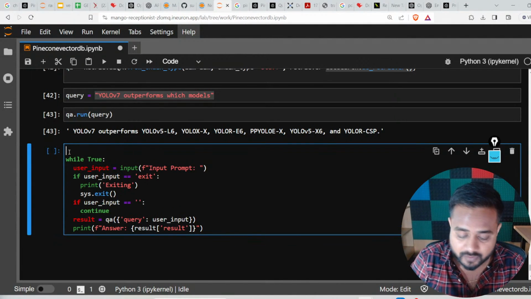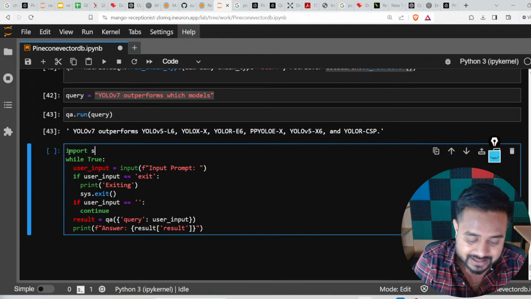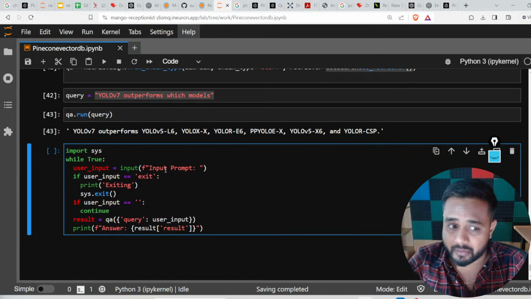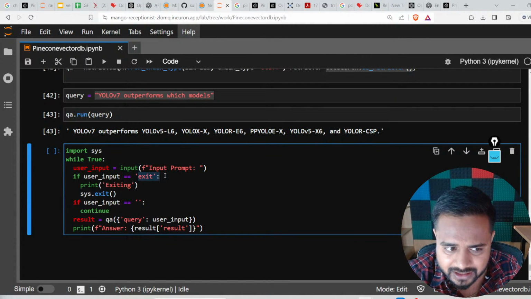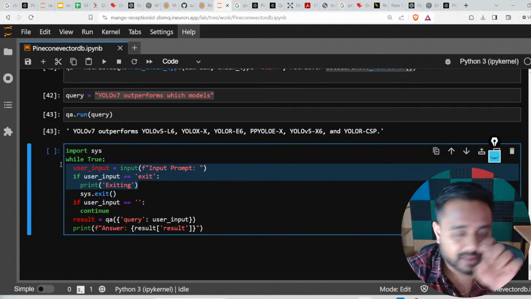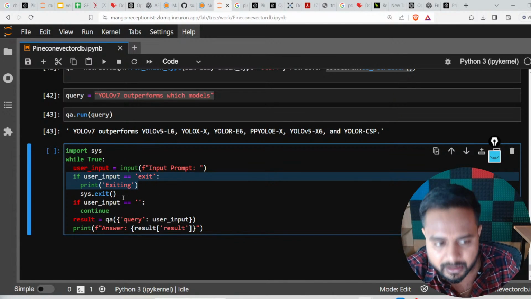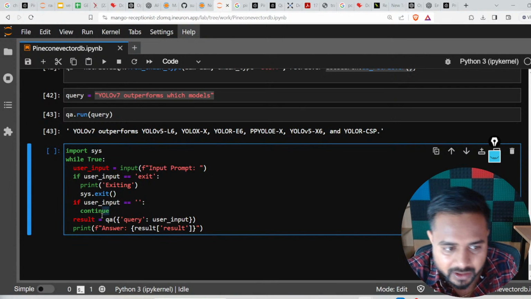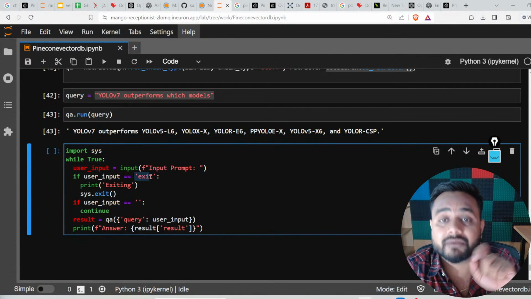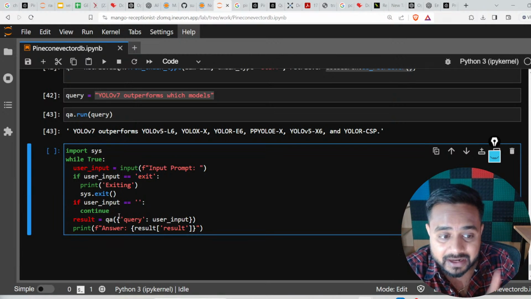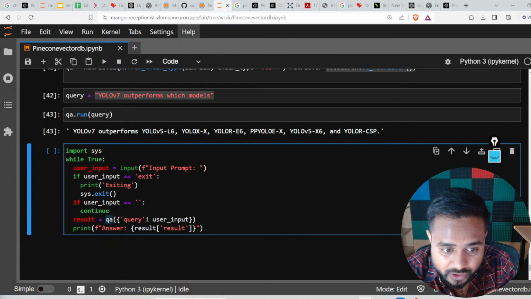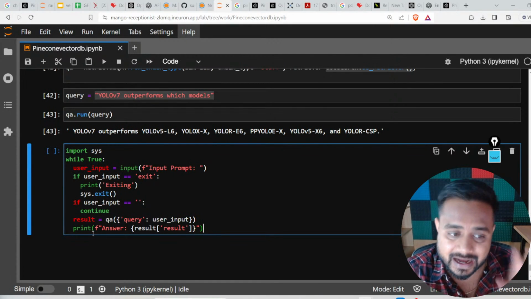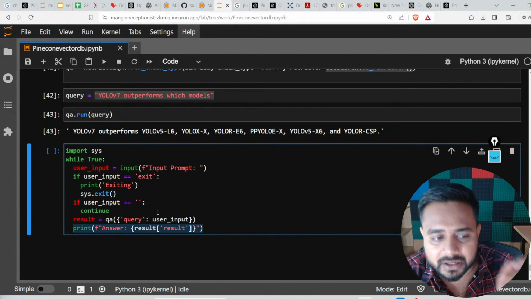Let me import one module over here, that's going to be sys. Here I'm asking for the input. Whenever I write exit, it will exit; in this particular condition I have mentioned that. But if I write anything apart from exit, it will continue. And here you can see what we are doing: we pass the query we are getting from here to QA, and finally we are printing the answer.